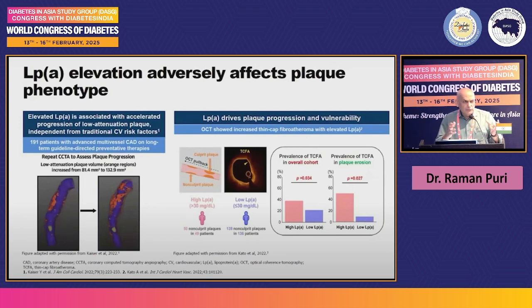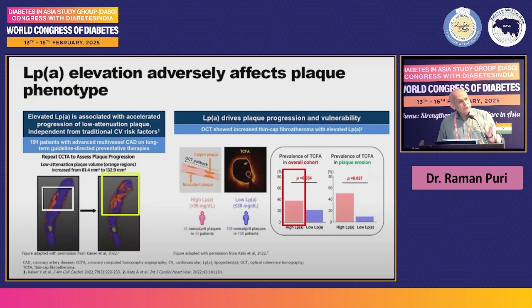It makes some morphological changes in the plaque. In a study of about 191 patients who were treated with a guideline-directed preventive strategy, what they found was that low attenuation plaque volume, that is the lipid-rich necrotic core, which is the worst part a plaque can have, increased from 81 to 132 cubic millimeters. That shows it made the plaque more vulnerable to rupture.